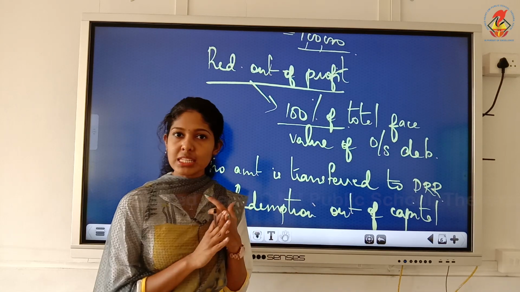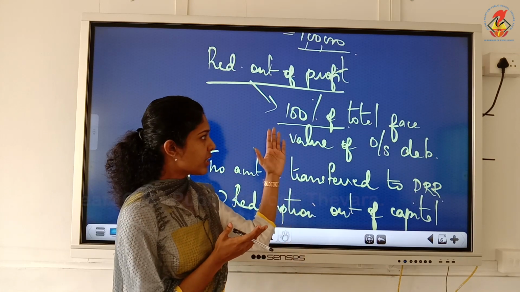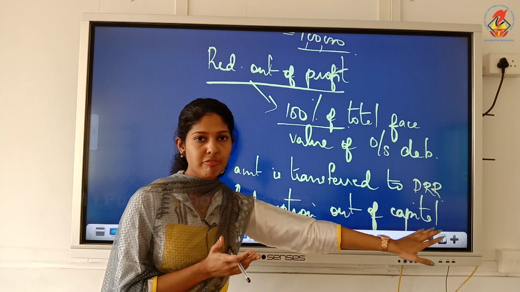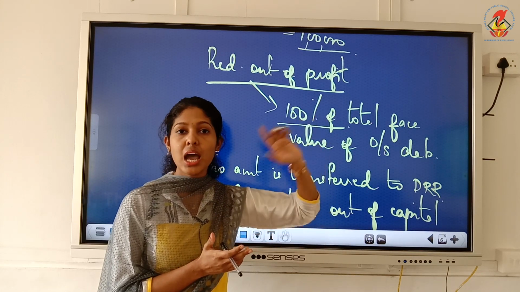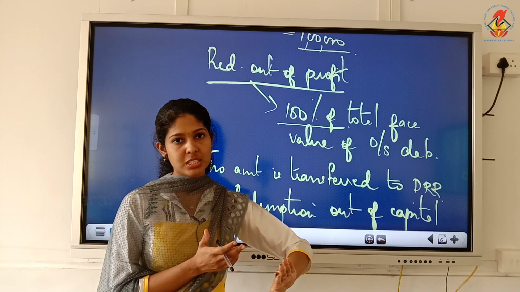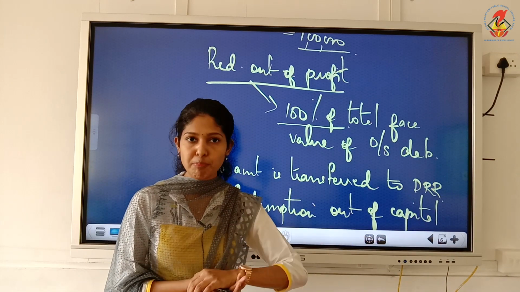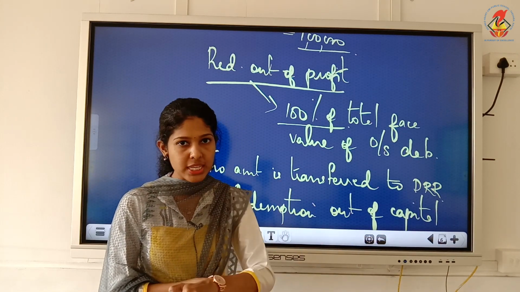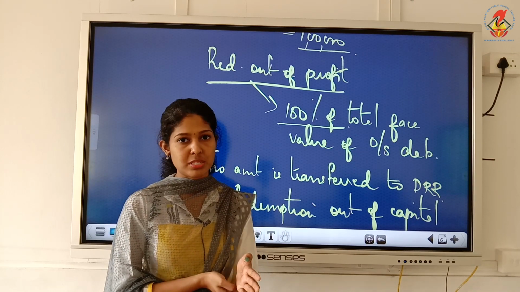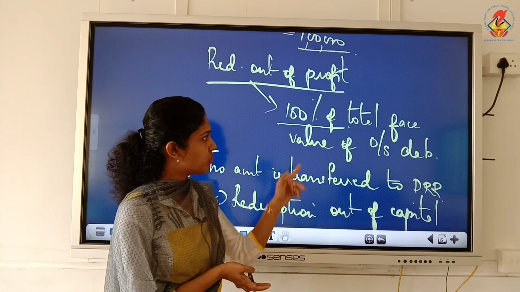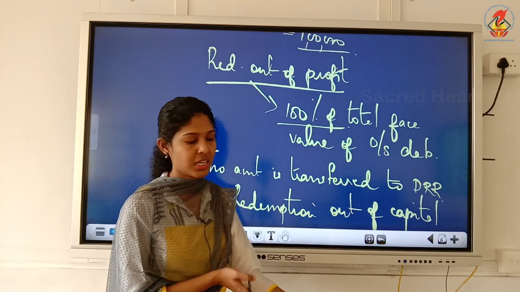Then if we want, we can take it out of profit. So when you take it out of profit, and if we are transferring 100% of face value of outstanding debentures, that means redemption is done completely out of profit. If nothing is transferred to DRR, that means nothing is being taken from profit, meaning redemption is done completely out of capital. Okay, you have to remember only these rules. I just explained the concepts.